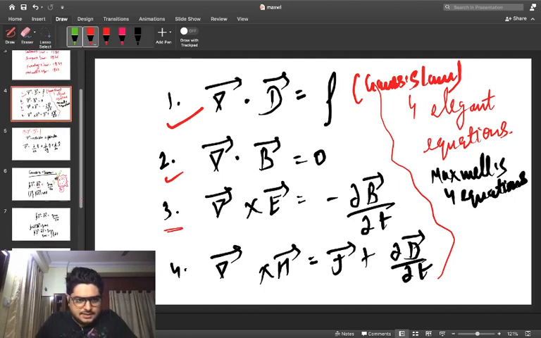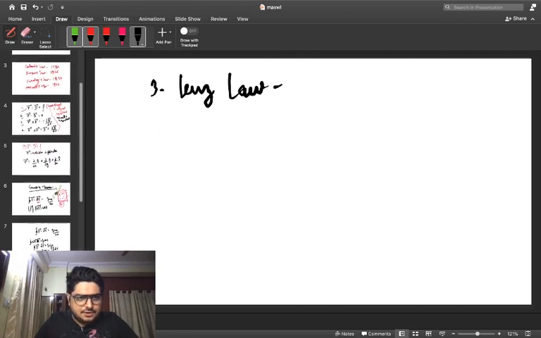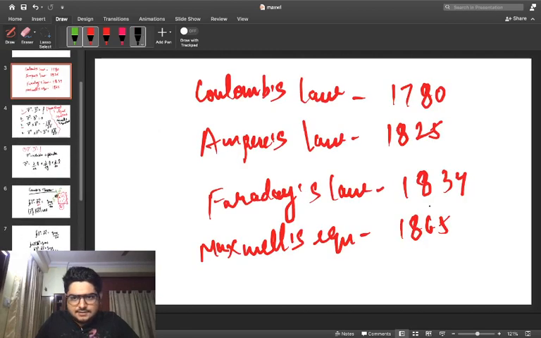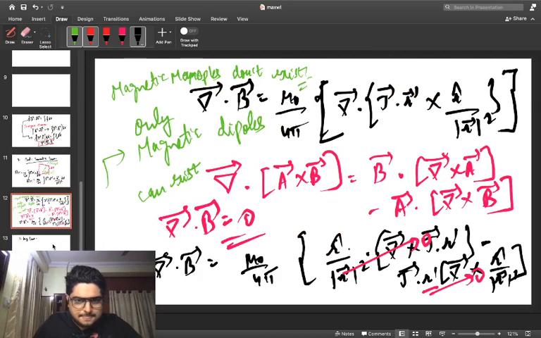Once again, by Faraday's law or Lenz's law, let's try to apply Lenz's law directly. And Faraday's law, I've already mentioned that Faraday gave this law in the year 1834, which really motivated James Clerk Maxwell. One thing I would just try to mention is that Michael Faraday was a hero for James Clerk Maxwell. So now let me continue the topic.